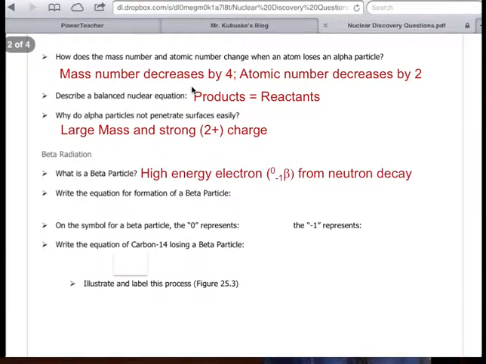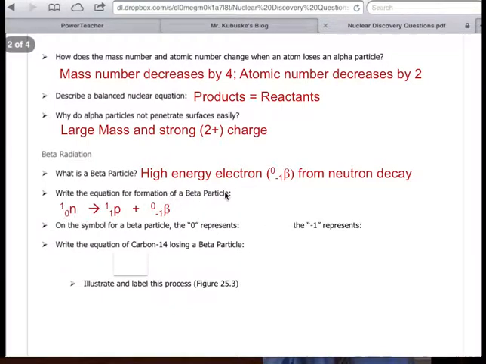Beta particles, on the other hand, will penetrate surfaces because they have no mass. Well, they have a teeny tiny little mass because they're basically just an electron. It's a high energy electron from a neutron decay. And you'll notice here I've written an isotopic symbol for a beta particle. It has a mass of 0 because it has no protons and neutrons. It's just an electron. And since it's the opposite of a proton, which would be a 1 down here because it has 1 proton, the electron's the opposite, so we put -1.